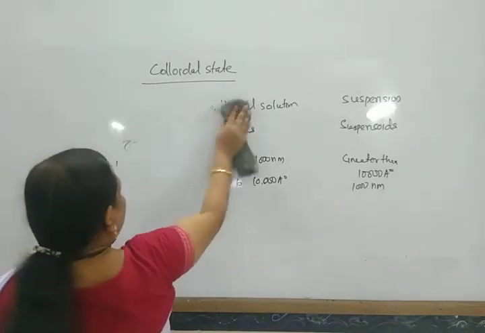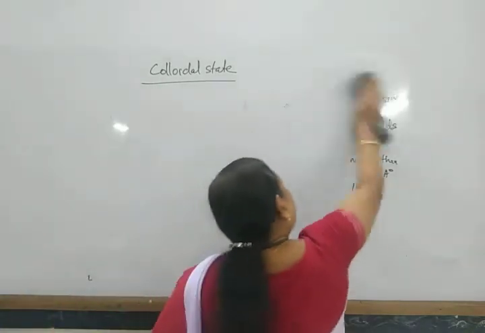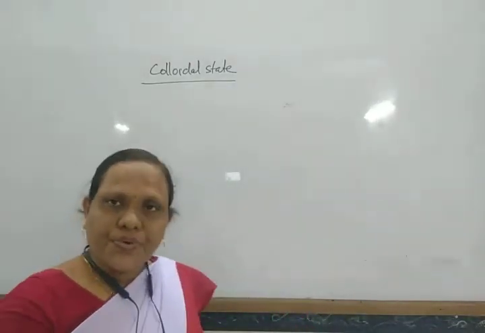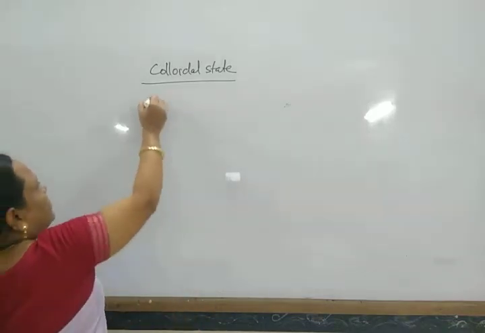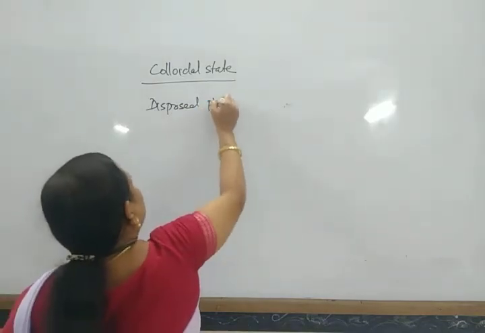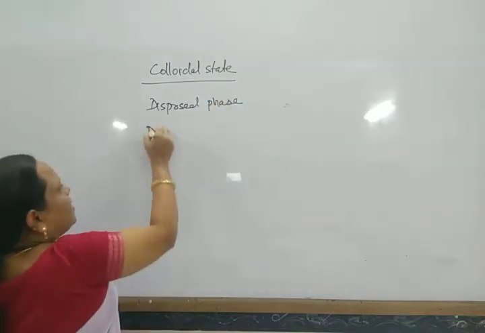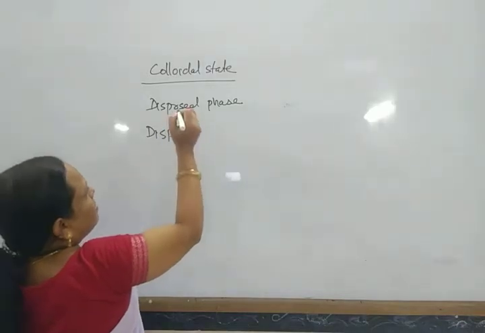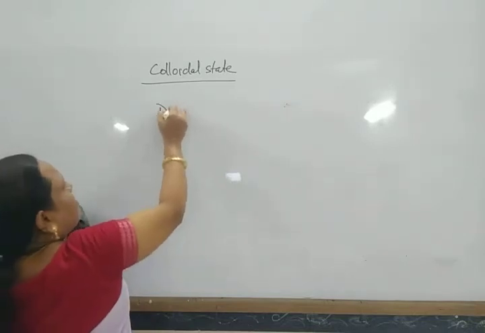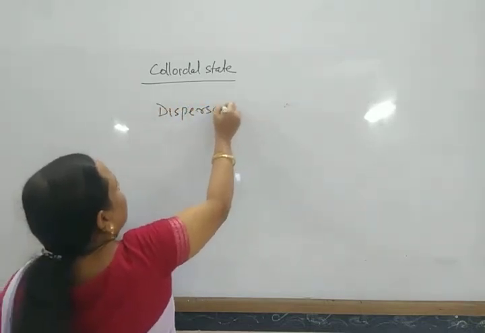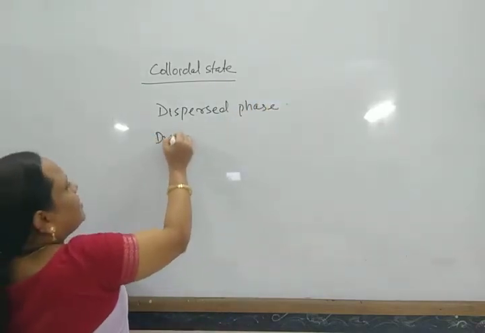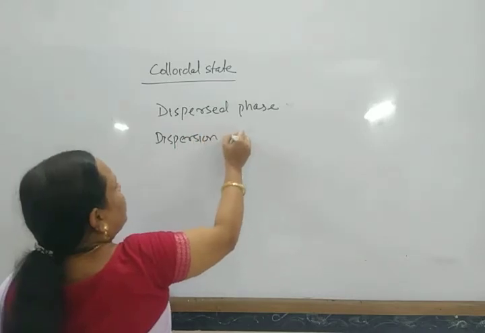In this colloidal solution, there are two phases. This colloidal solution consists of two phases. One is known as the dispersed phase, and another is known as the dispersion medium.